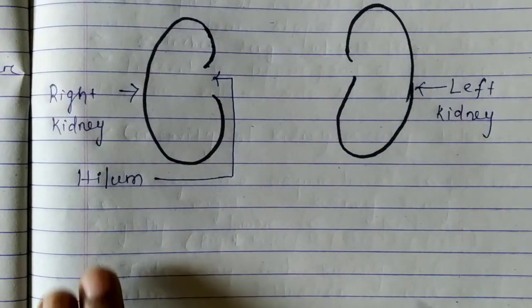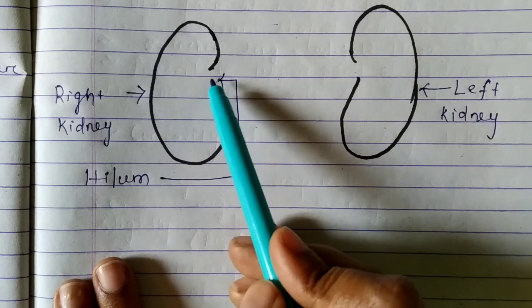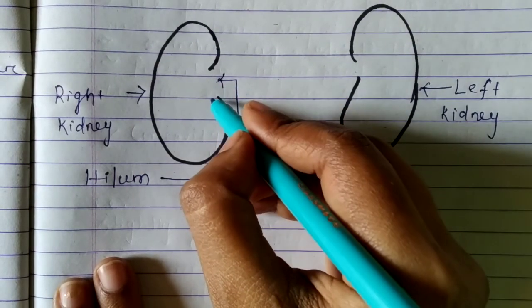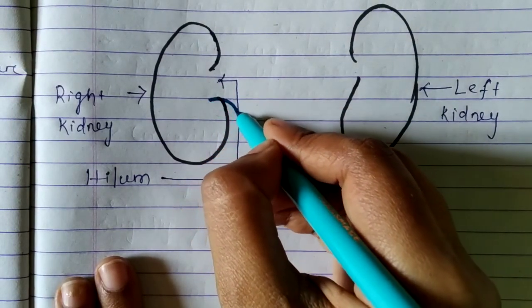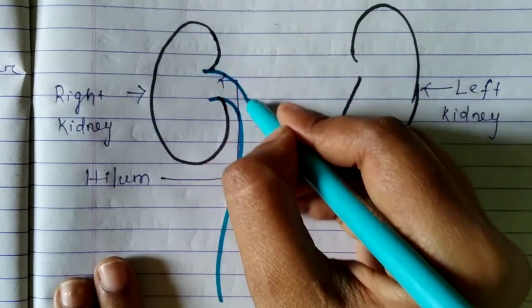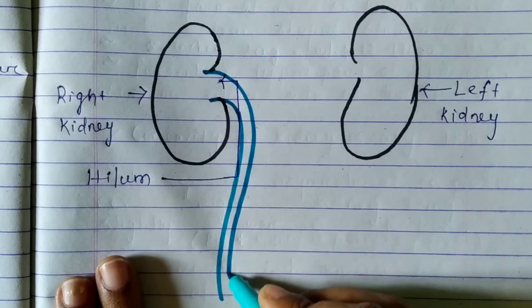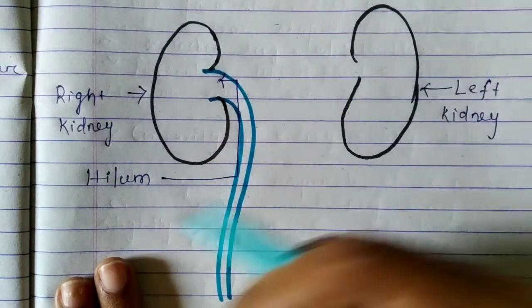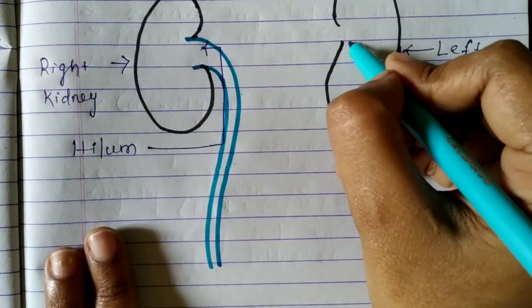From the kidney, that is from the hilum portion, thin-walled, narrow tubular structures arise and run downward from the two kidneys.